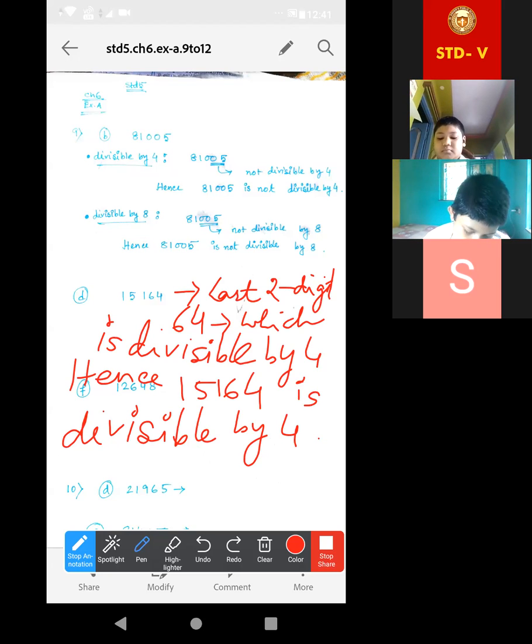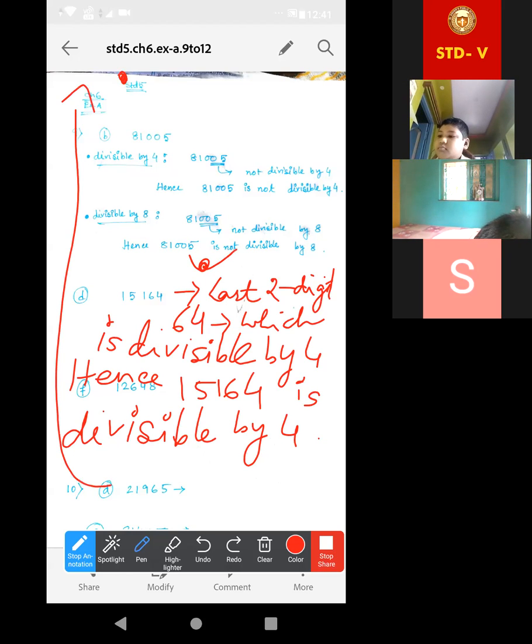Acha, now for 8, this one is by 4, right? Now for 8 I am doing here, by 8. We are checking it by 8. So we have to look at the last 3 digits. It is 164. Now check, this one is not divisible by 8.